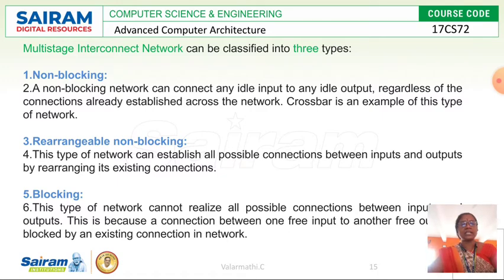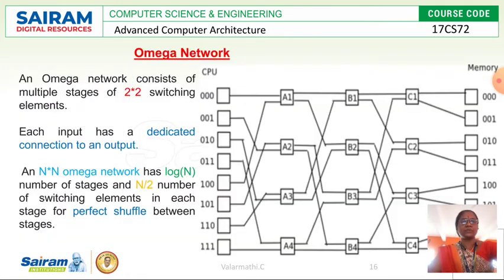The second one is rearrangeable non-blocking. It is a variation of the non-blocking type. This type of network can establish all possible connections between inputs and outputs by rearranging its existing connections. Here the existing connections are changed, that is, altered, by altering some of the connections between the inputs and outputs. So this is what a rearrangeable non-blocking network is.